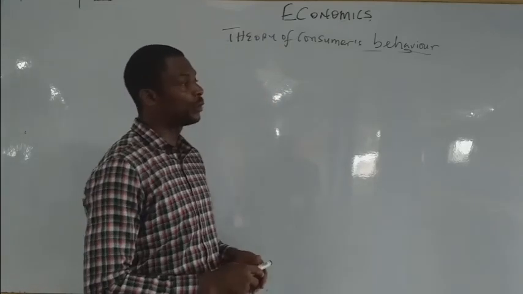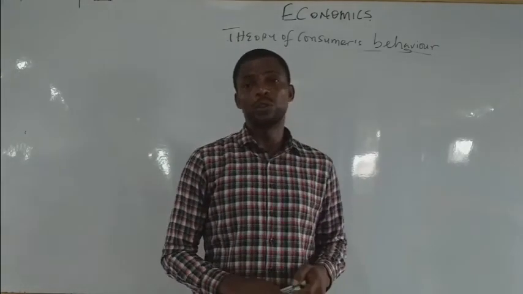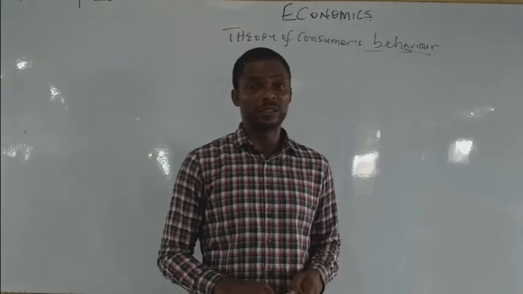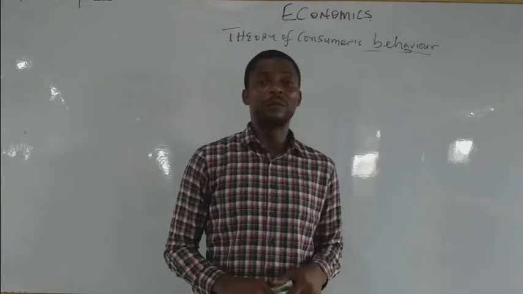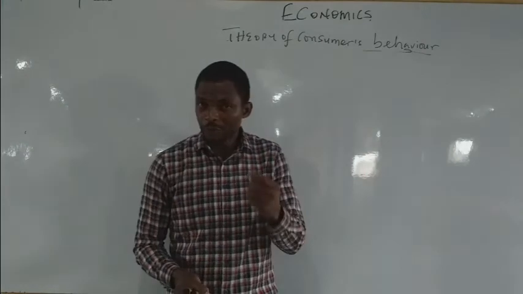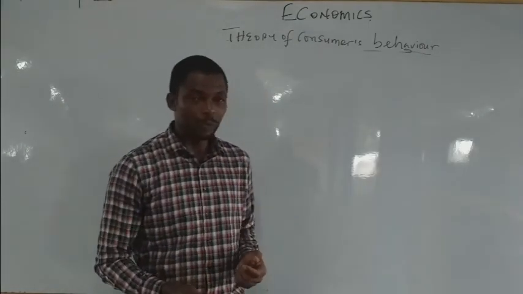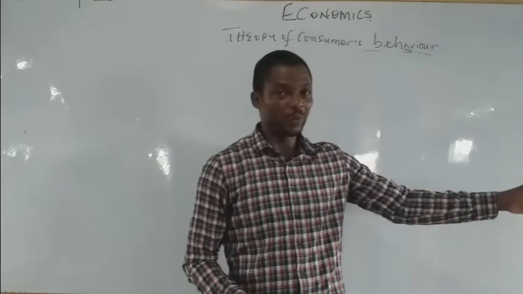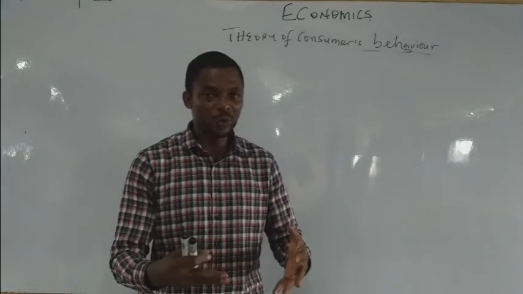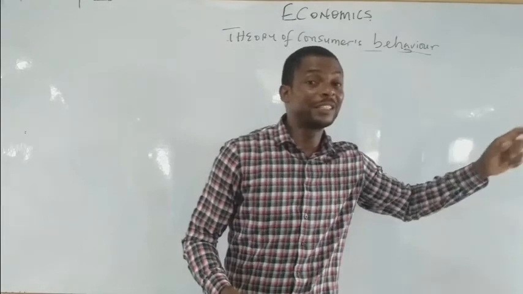Now, another thing we need to know in this topic is types of utility or measurement of utility. There are just two measurements: the cardinalist and the ordinalist approach. In the cardinalist approach, we measure utility based on monetary value. I have 10 naira worth of commodity, I have 20 naira worth of commodity. If the value of the 20 naira is higher, what do I use? I use the cardinalist approach.